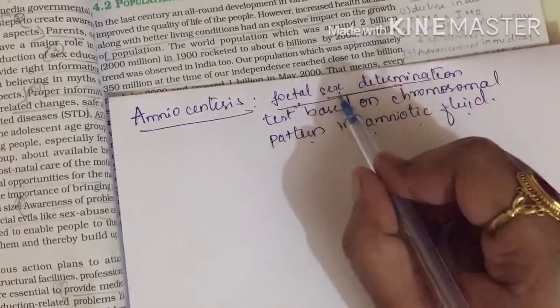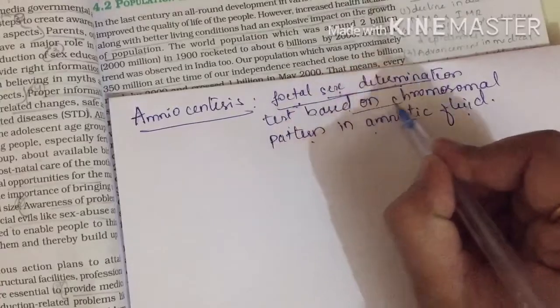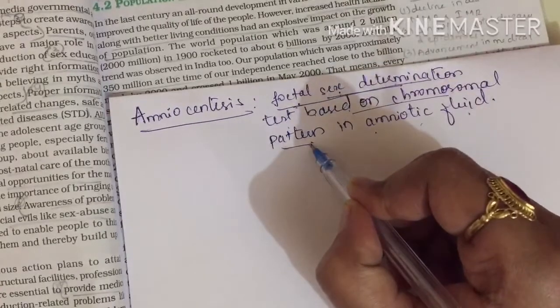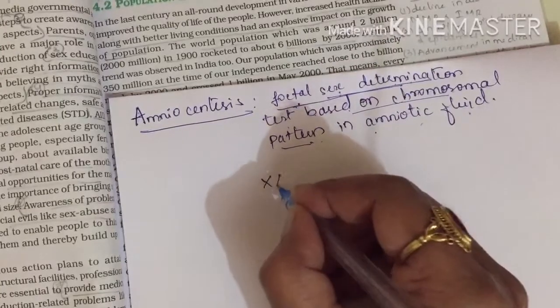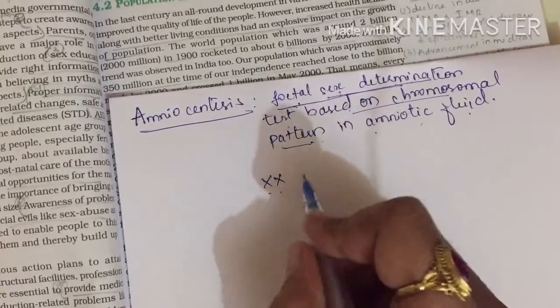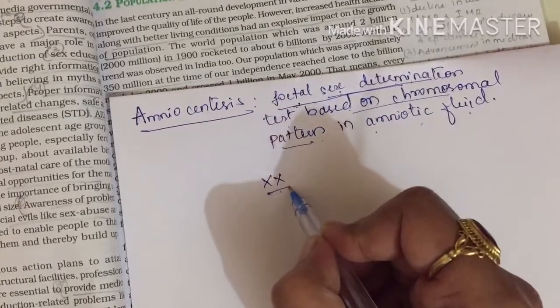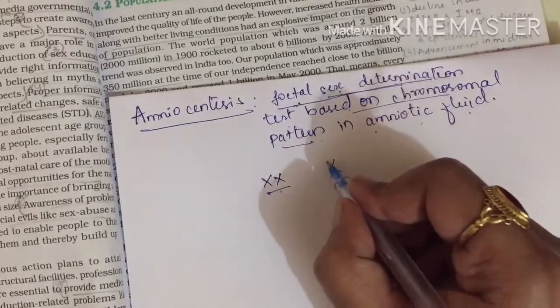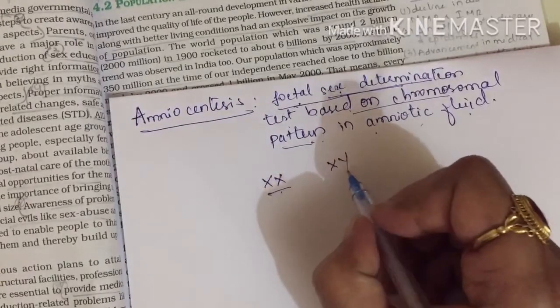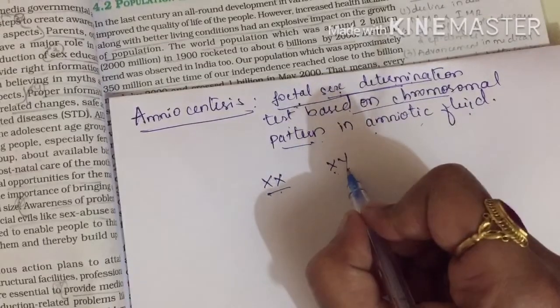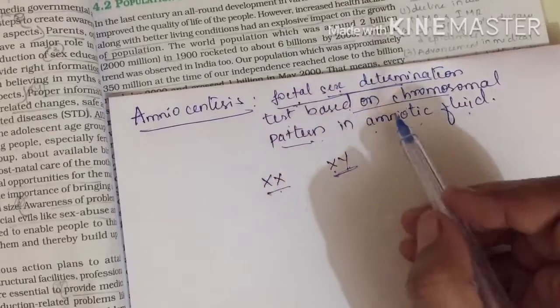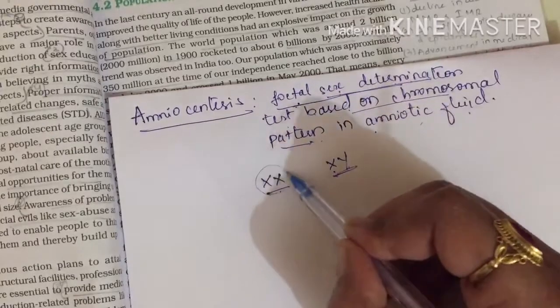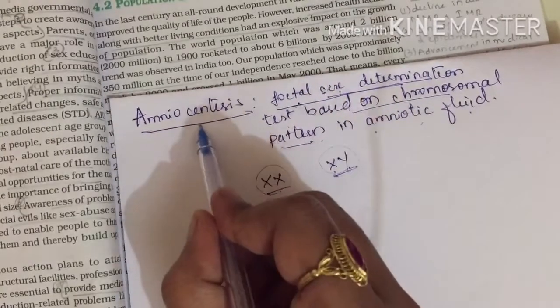Okay, a fetal sex determination test based on chromosomal pattern. Based on what kind of chromosomes? If the chromosomal pattern is XX, then that embryo is going to grow as female. If the sex chromosomes are XY, then that fetus is going to be a male. This we know very well, right? So to know this chromosomal pattern, we use amniocentesis.